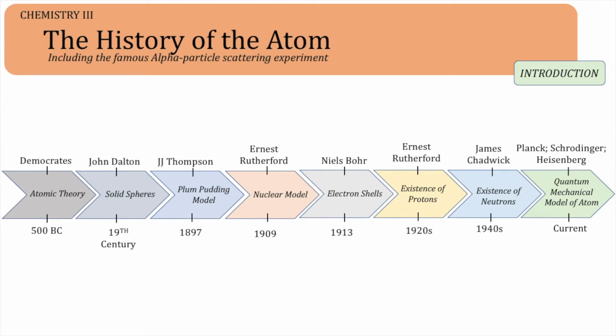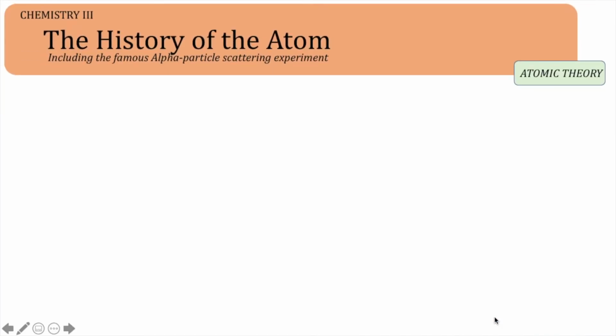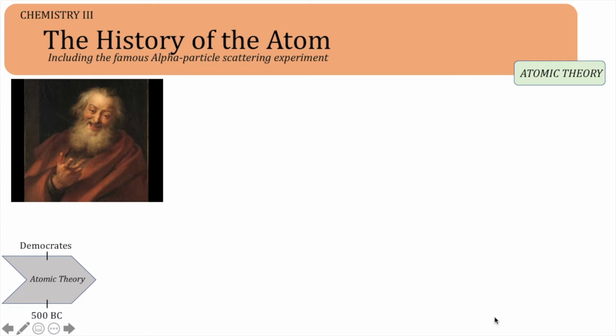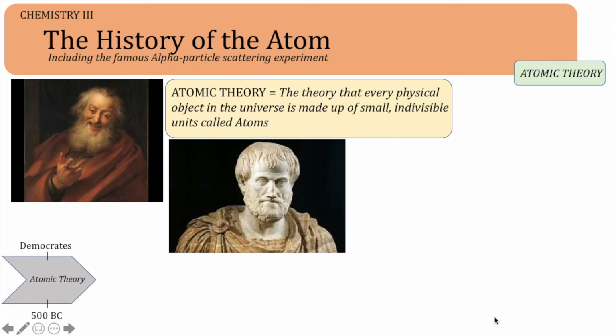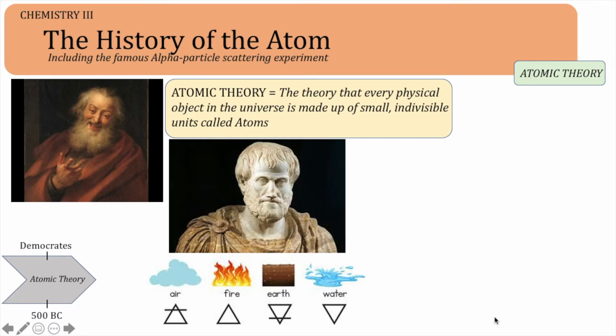You need to learn this timeline. The idea of the atom was first proposed over 2,500 years ago by a Greek philosopher called Democritus. He proposed that everything in the universe was made up of small, indivisible units called atoms. His idea was met with skepticism by other Greek intellectuals, including Aristotle, who believed, like the majority of Greek philosophers at the time, that everything physical was composed of the four natural elements: earth, fire, water, and air. While Aristotle was no doubt a brilliant intellectual, these ideas would have perhaps made more sense in a children's cartoon.